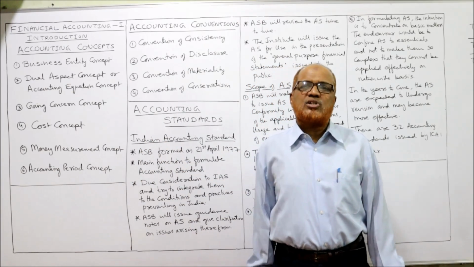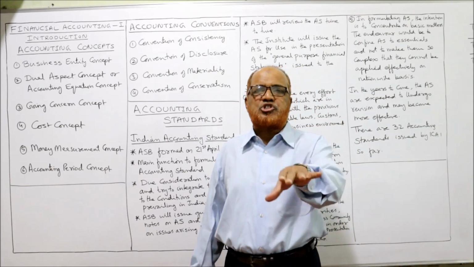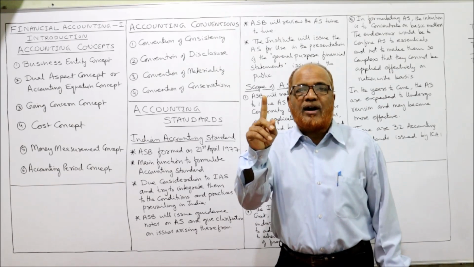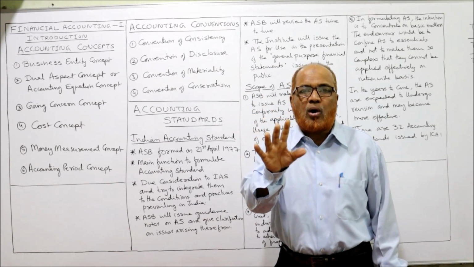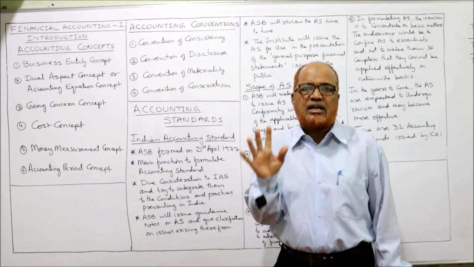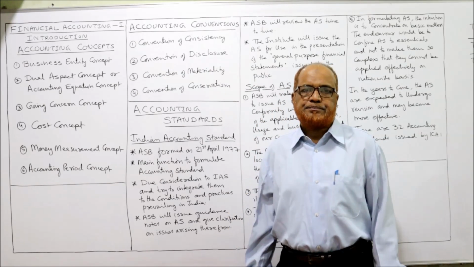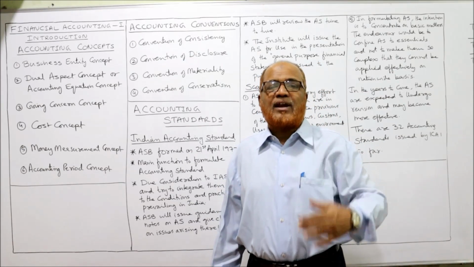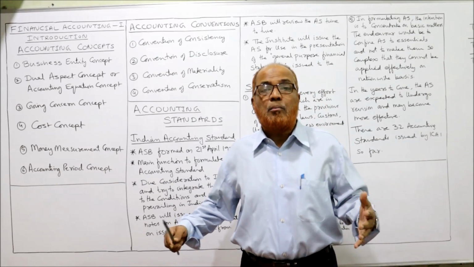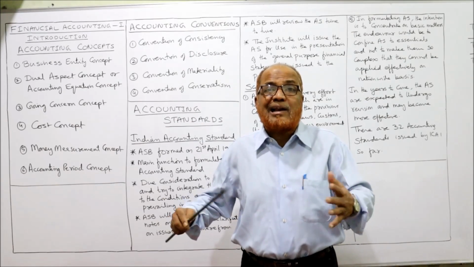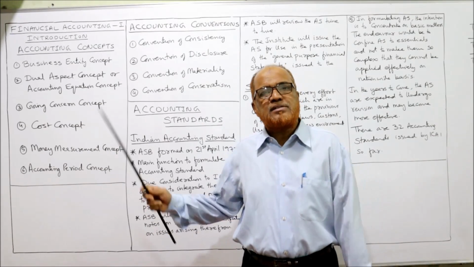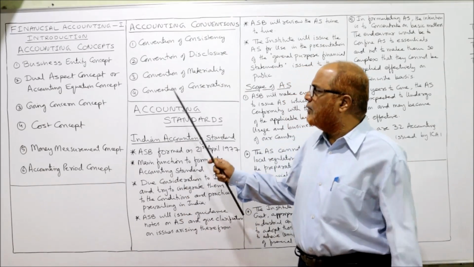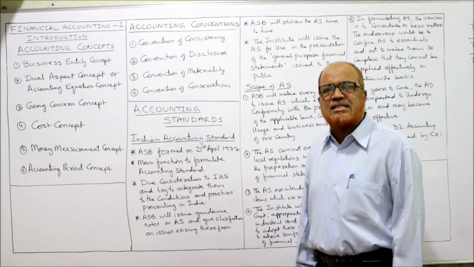But accounting conventions are those usages, customs, traditions which are followed by the accountant only once at the time of preparing financial statements, end of the year. Why should these accounting conventions be followed? To make the financial statements more real, more meaningful, more clear. For that purpose, accounting conventions are followed. There are many accounting conventions, but 4 important accounting conventions I will discuss here.